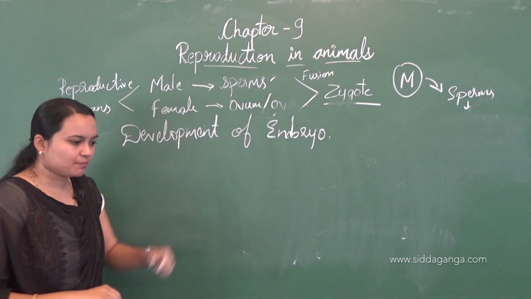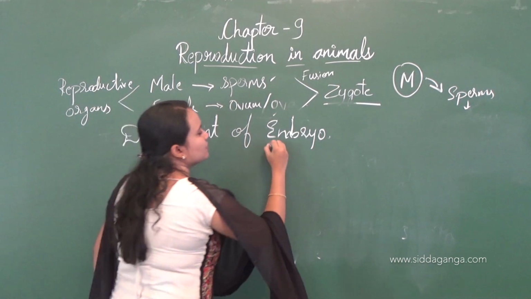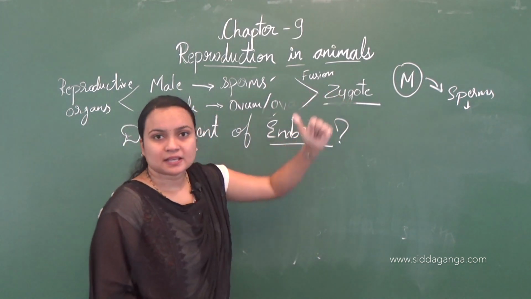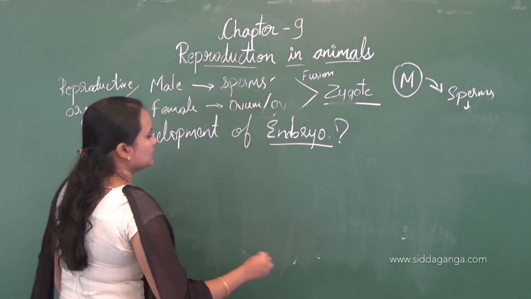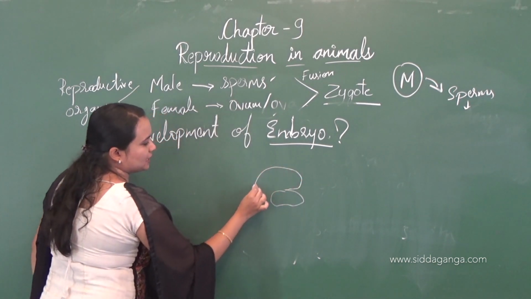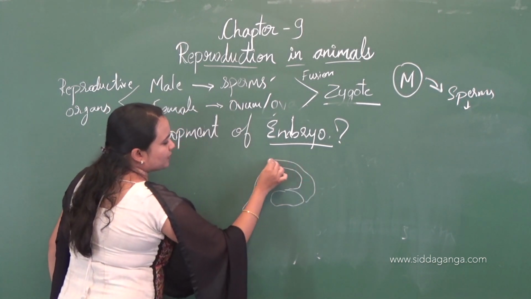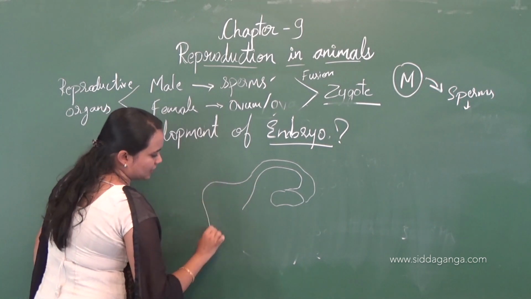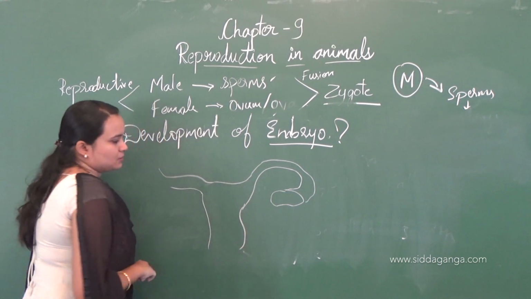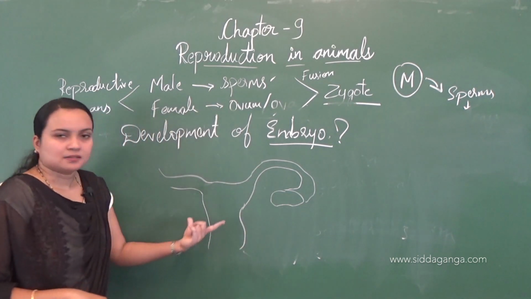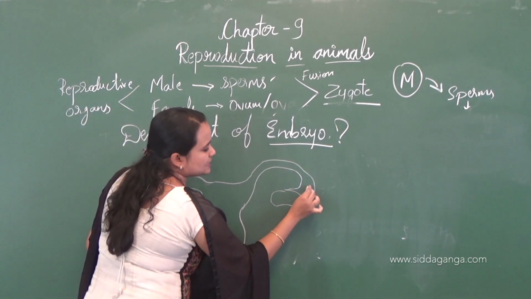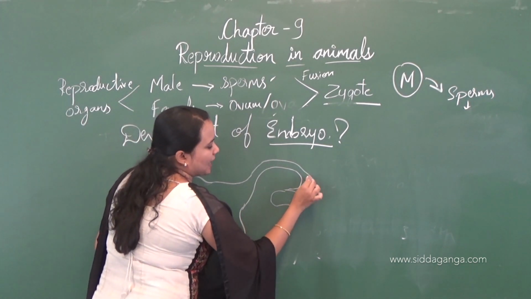So here, development of embryo. What is this development of embryo? So what happens when the zygote is formed? If you consider this is the ovary, and from the ovary the fallopian tube will follow. So if you consider this as the female reproductive organs, here the ovaries will release the ovum.